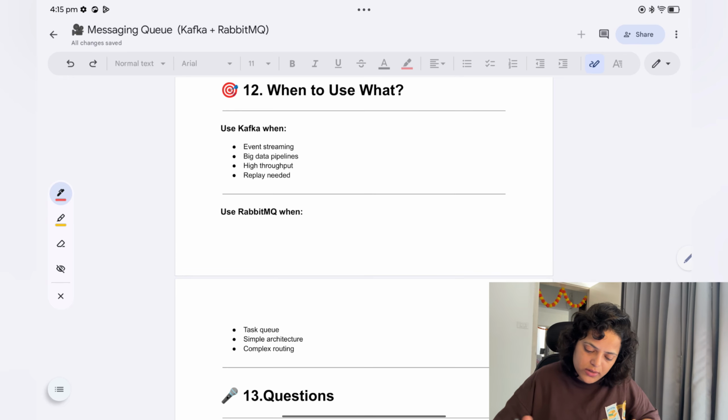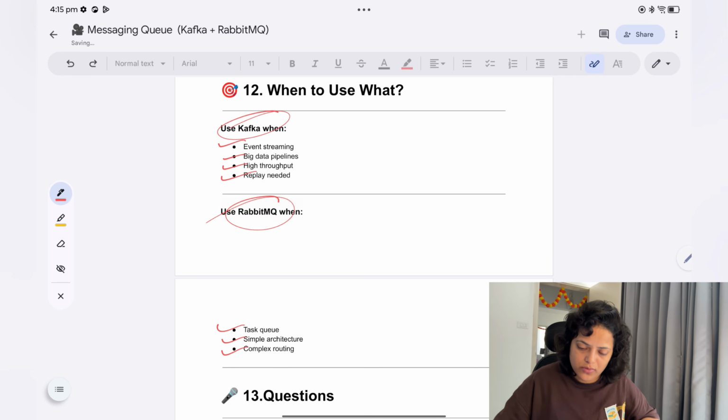When to use what? So this one we already talked about, right? If it is an event streaming, big data pipeline, high throughput, or replay needed, then use Kafka. Otherwise, if it is a task queue, simple architecture, complex routing, then go with RabbitMQ. Okay.